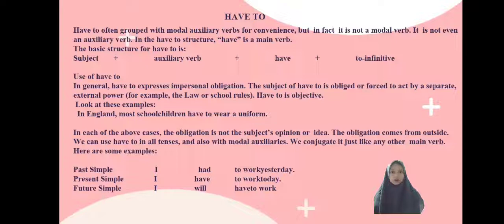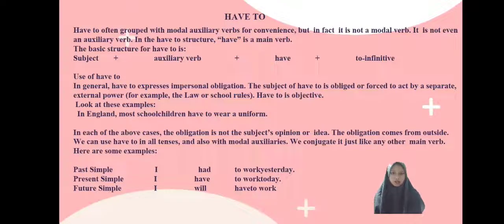The structure of have to is often grouped with modal auxiliary verbs for convenience, but in effect it is not a modal verb. It is not even an auxiliary verb. In the have to structure, have is a main verb. The basic structure for have to is subject plus have plus to infinitive. Have to expresses impersonal obligation. The subject of have to is obliged or forced to act by a separate external power, for example, the law or school rules. Have to is objective.